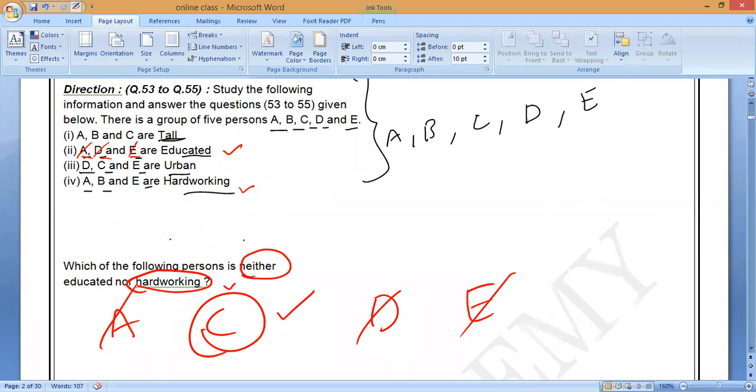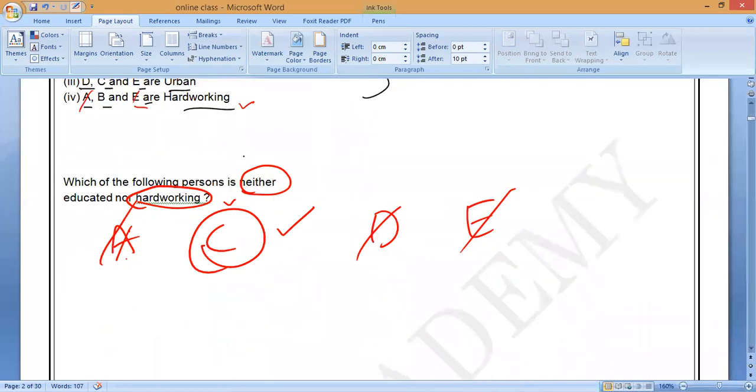Hardworking also you can check. A is there, E is there. B is not there, this is A only. A, E is there. But D is in the educated group. They are asking for both, neither nor. So neither nor means only C. Correct or not? Yes, sir. That is the answer. That is the first question.